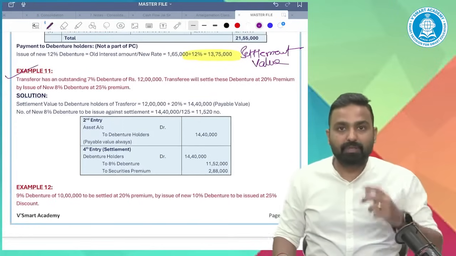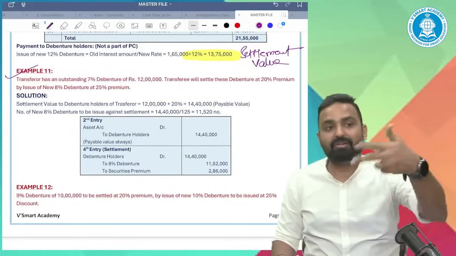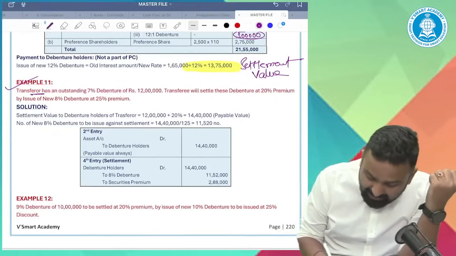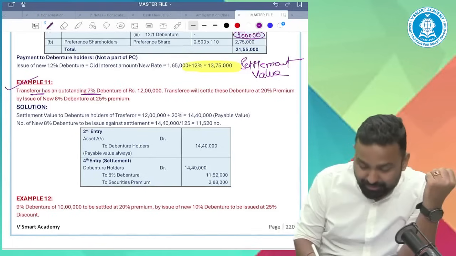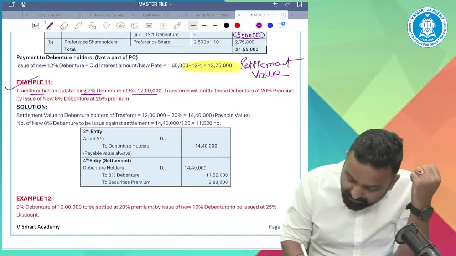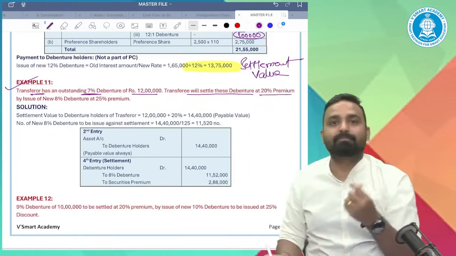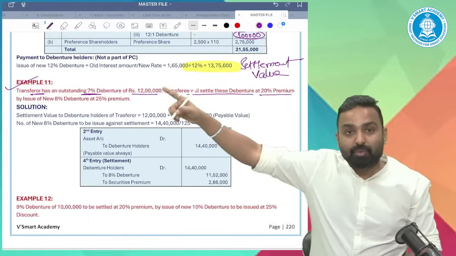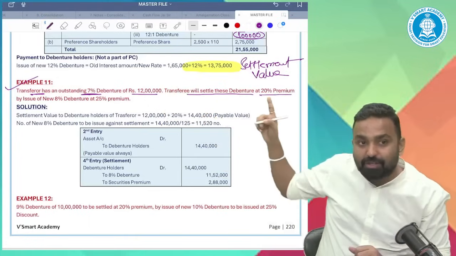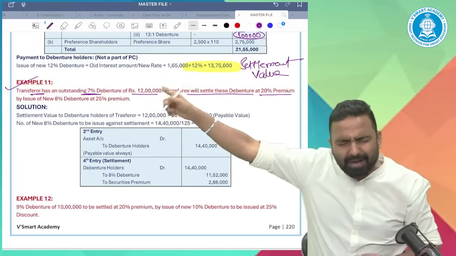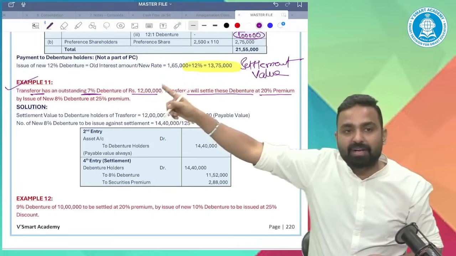Example 11. Now come to the point. Example 11, one different example. Transferor has an outstanding 7% debentures of 12 lakh. Transferee will settle these debentures at 20% premium. Now, the 12 lakh rupees debentures will be settled at 20% premium. Please add 20%. Do it fast and reply to me.